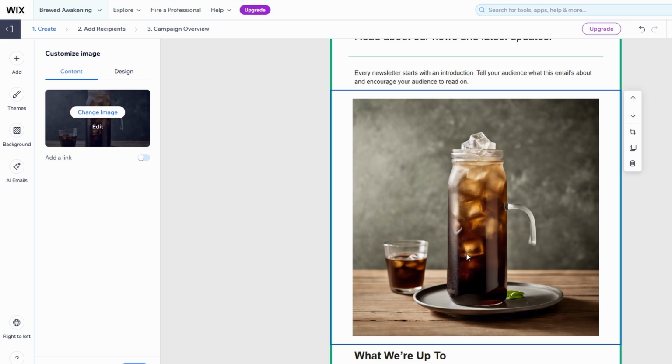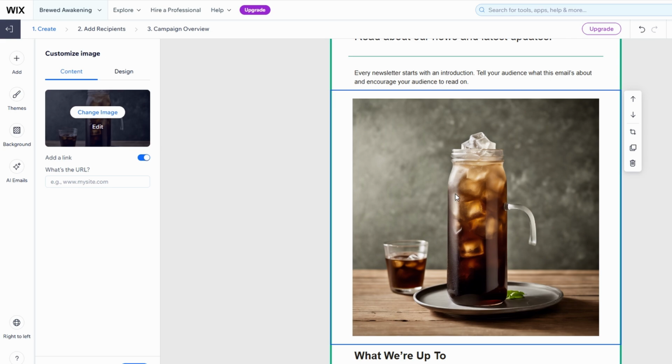If you want to make the image clickable, say, to direct customers to a product page or your online store, just click on the image, and in the settings, you'll find the option to add a link. This is great for driving traffic directly to your website. You can link it to specific products, services, or even a promotional offer page to boost conversions. The ability to link images gives your email a more interactive feel and can help guide your recipients toward your call to action.